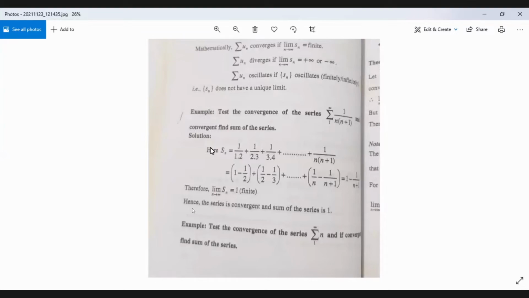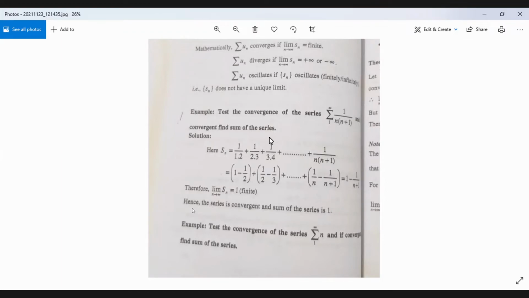So infinite series যেখানে define করলাম আমি বলেছিলাম, let us consider a sequence u1, u2, u3, u4, etc., un, etc. If we go on adding the terms u1 plus u2 plus u3 plus u4 etc., plus un plus continuation, this is known as infinite series.